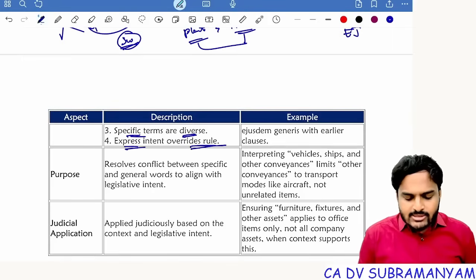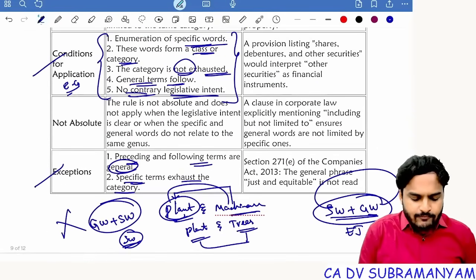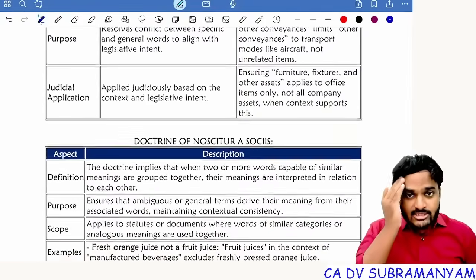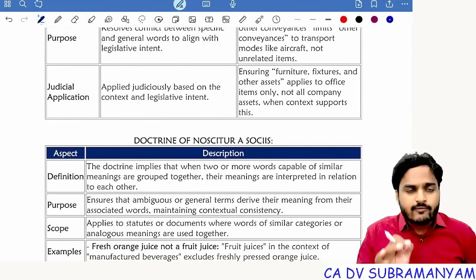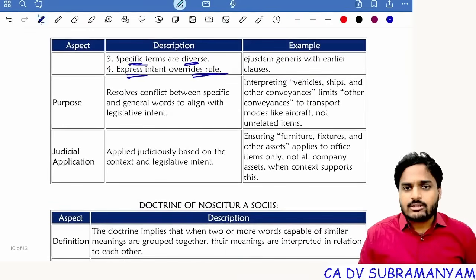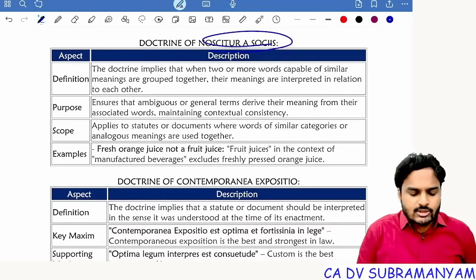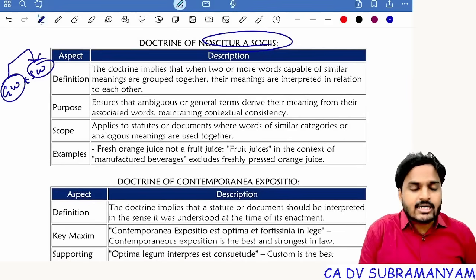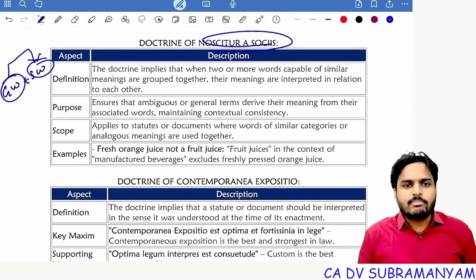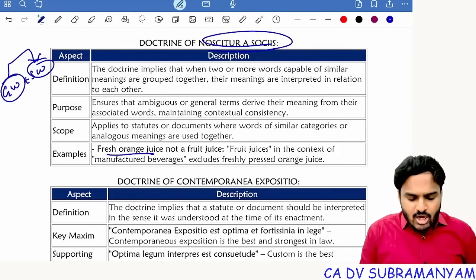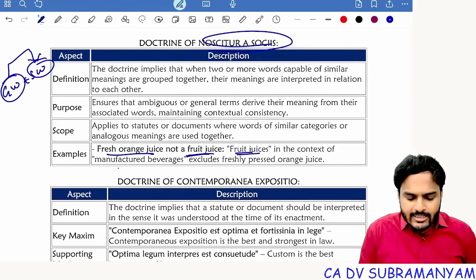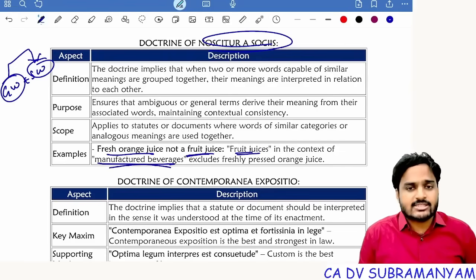Express intent overrides rules. That's our fifth point in the conditions. Suppose in a statute, the clear-cut point was mentioned that the rule of ejusdem generis is not applicable, then don't apply the rule of ejusdem generis. Noscitur a sociis, as I told you, general word plus special word. The general word gets meaning from the next associated special word. For example, plant and machinery. Another example, fresh orange juice is not a fruit juice, when the word fruit juice is added in the context of manufactured beverages.